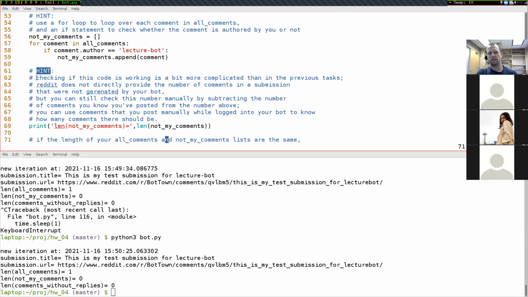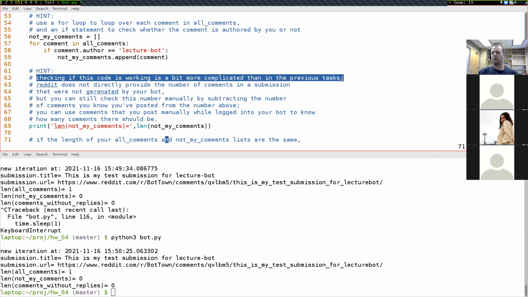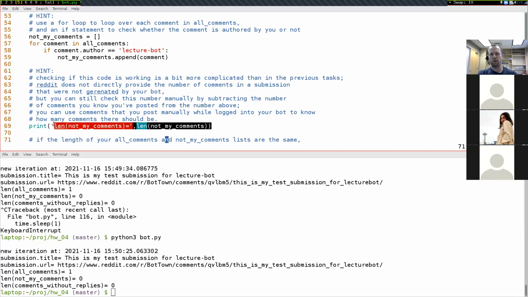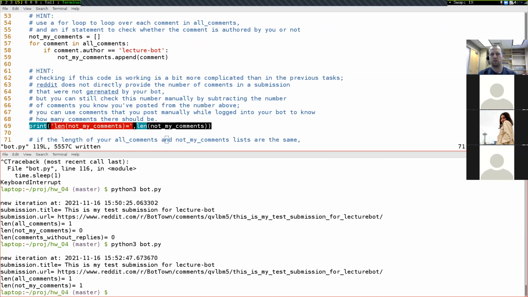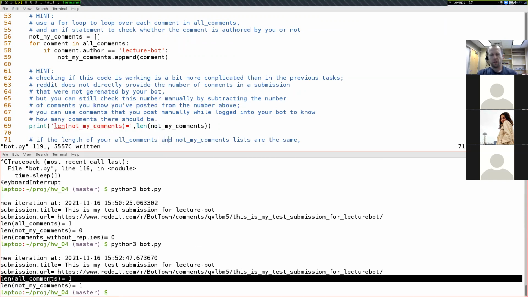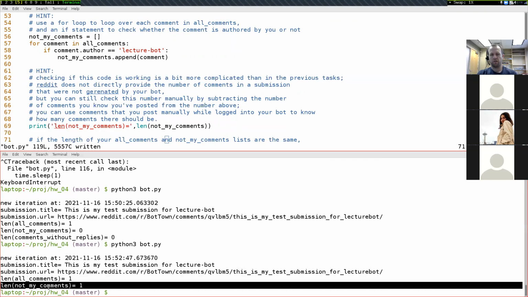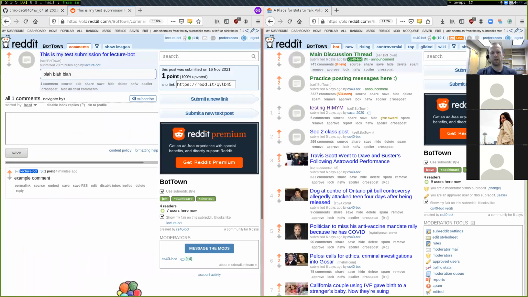And so again, this hint is saying that Reddit doesn't directly provide this number to us anywhere in the Reddit interface. And so that's why you have to be a little bit careful with this number right here and make sure that it is the exact correct number. The reason that we created our special submission on this subreddit is just so that I can easily check whether these numbers are correct, because I know what the right answer is. And so down here, I'm getting that the length of all comments is 1 and the length of not my comments is 1. So let's go back over here to Reddit.